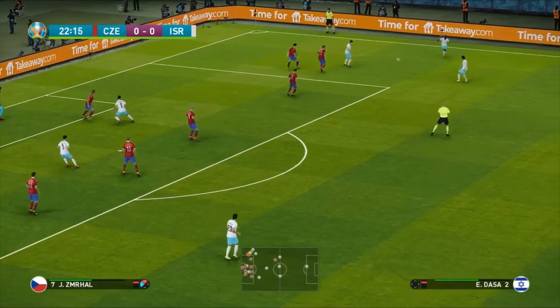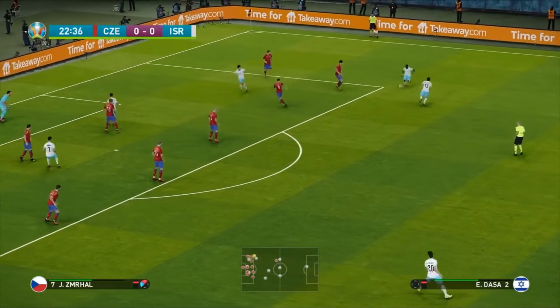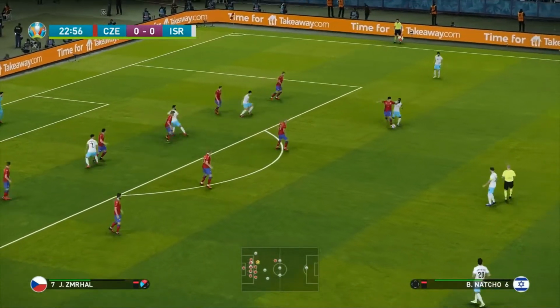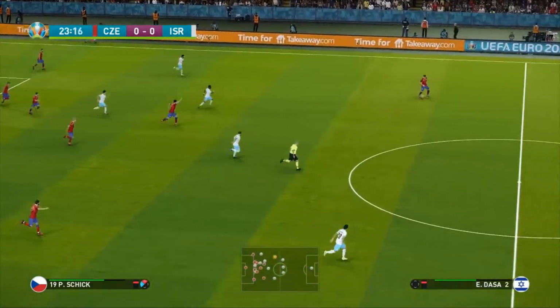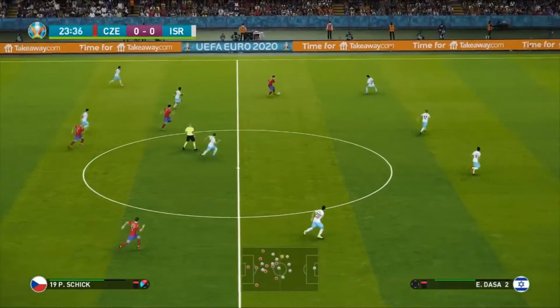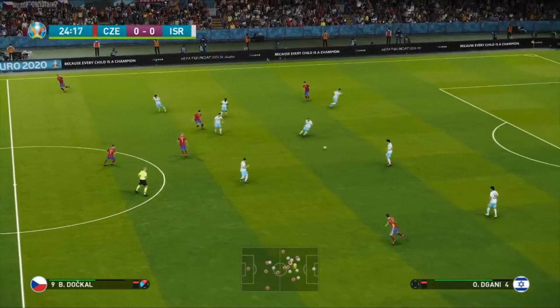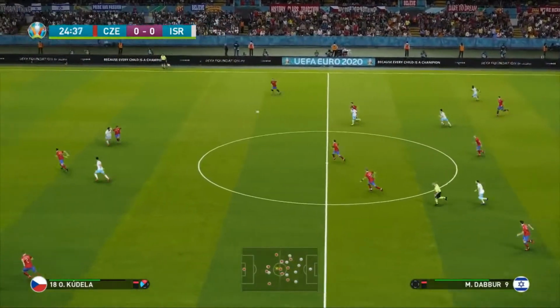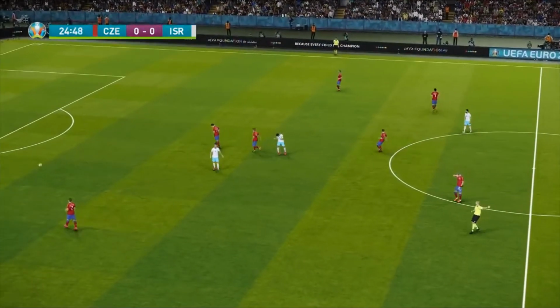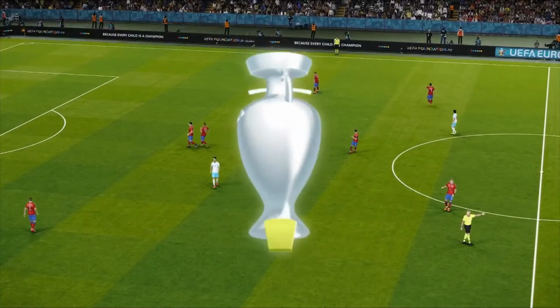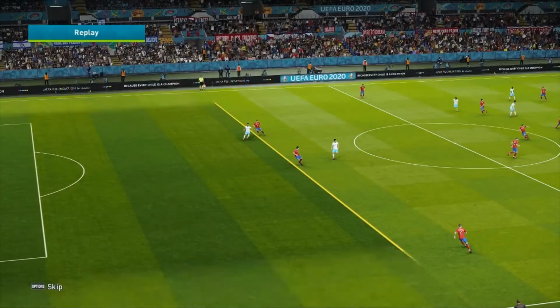It's in a good area here. Here is Berem Kial into Dasa, the right back. Moves into the middle of the field, and it's great work there. Into Patrick Schick, of course, of Leipzig right now. Into Zmerhal, and good defending there by Raphael. Now we can see how the tactical approach is going here from the Israelis. A lot of long balls into the 2 strikers.